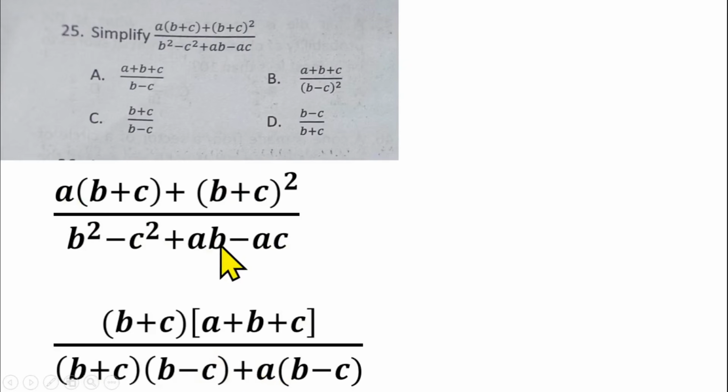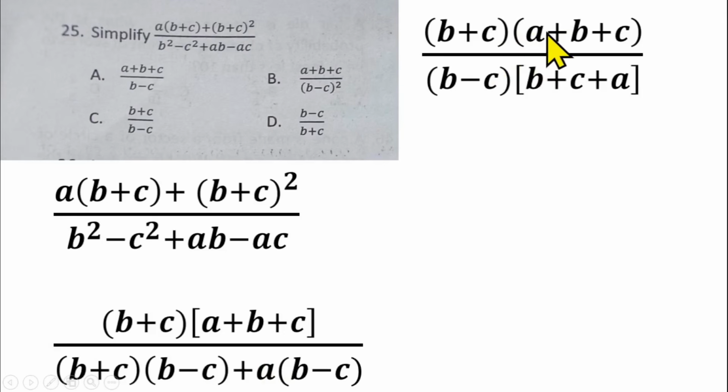Then here also I can factorize a from this, so we have a into bracket b minus c. So what can we do from here? There's nothing we can do at the numerator, but at the denominator we can do something. B minus c is common here, so we can factorize b minus c. If you do that, you'll be having b plus c at the top into bracket this, over b minus c into bracket. Here I have a b plus c left, which is b plus c, and here I have plus a left, as you can see.